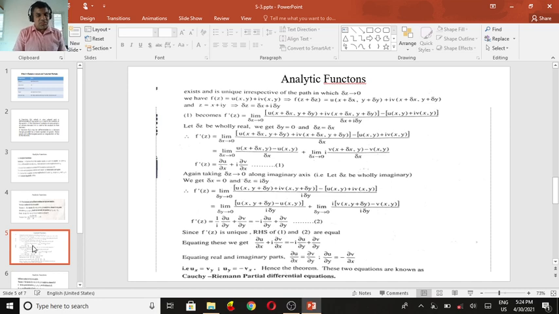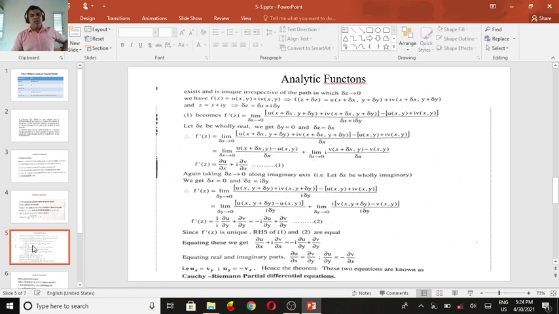What is further required? The partial derivatives ux, uy, vx, vy must exist and must be continuous at all points of the region. We have already shown that the above Cauchy-Riemann equations are true. The four partial derivatives ux, uy, vx, vy exist. Assume further that they are continuous.